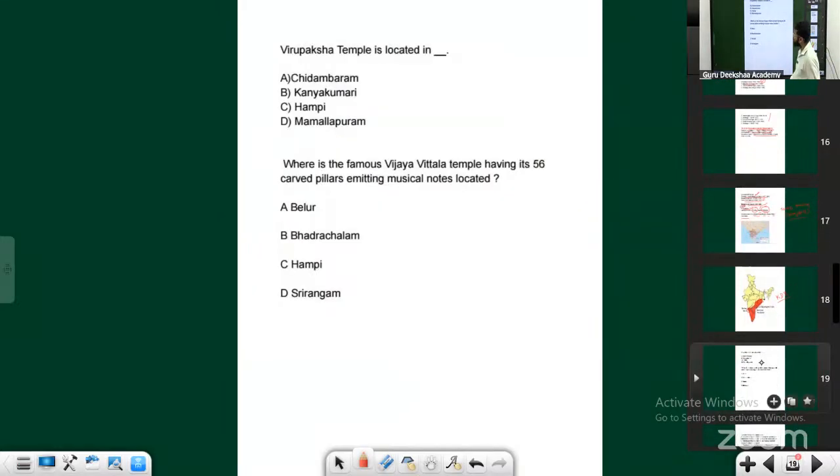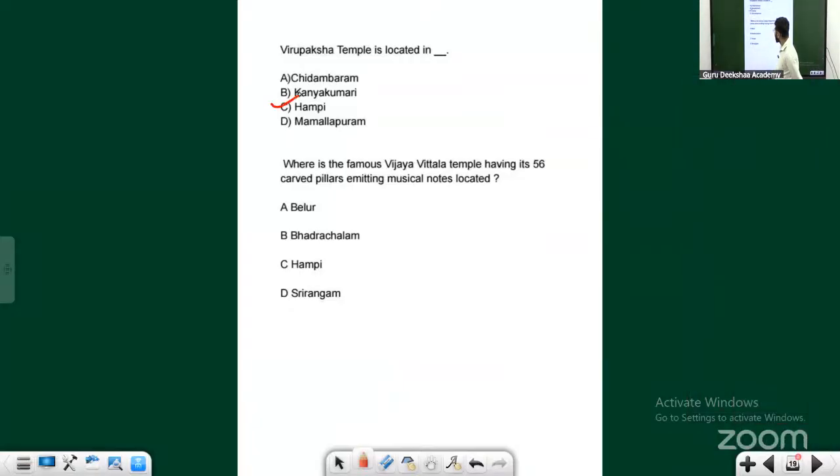Yeah, Virupaksha temple is located in Hampi. Okay, so Vijayavitala temple, having its 55 carved pillars emitting musical notes, is also in Hampi. So the musical pillars, I told you, where the British got curious: how are the musical notes emanating from the pillars, the rocks?